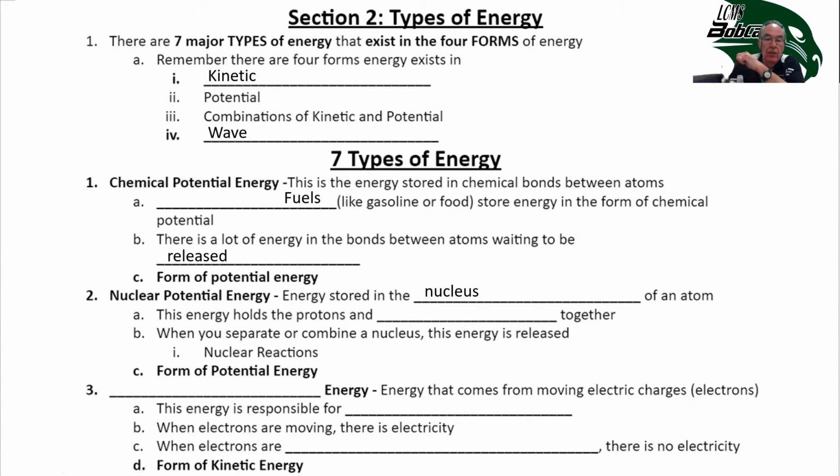Nuclear potential energy is the energy stored in the nucleus of an atom, and this is what holds the protons and neutrons together. When you separate the nucleus, a lot of energy is released. This is nuclear fission, which is what we use. The same thing happens in reverse when atoms join together and fuse, like on the sun, a great deal of energy is released. So this happens when atoms are split, like in a power plant, or when atoms are fused together, like on the sun.